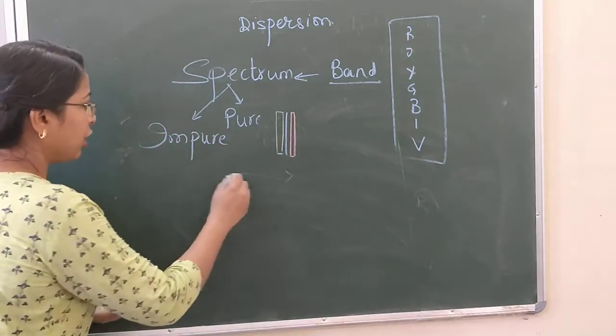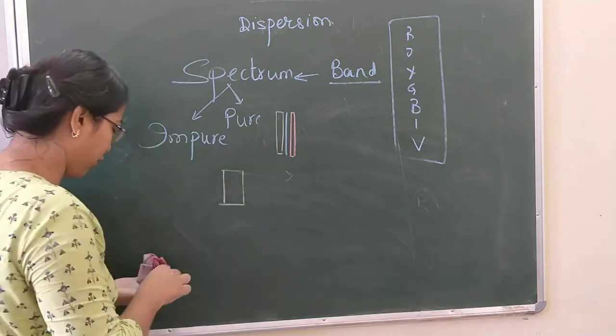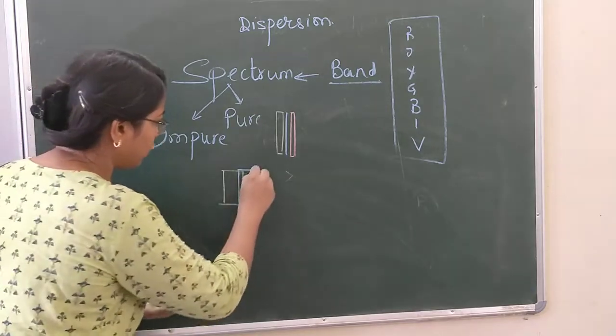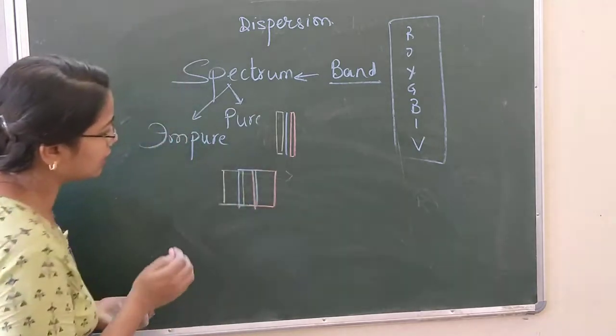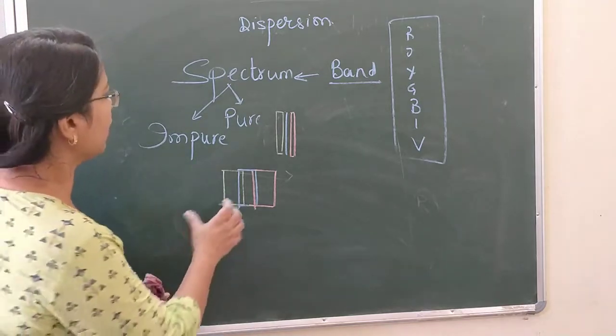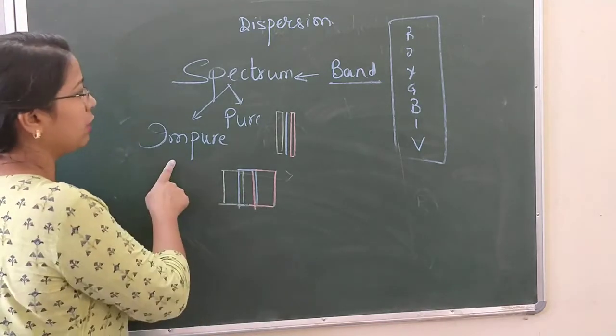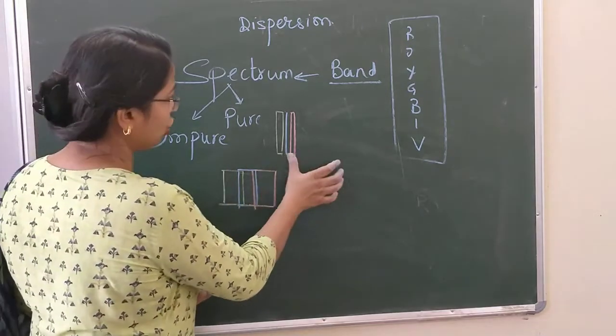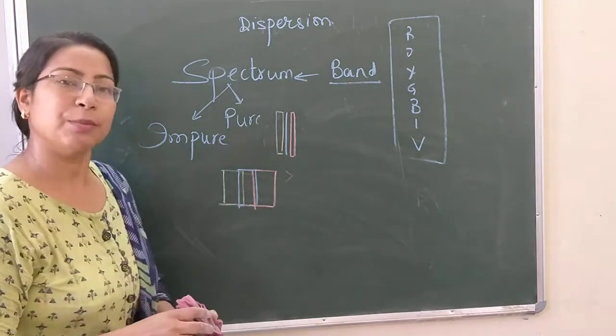But in nature, we are not able to see such an arrangement; instead we see an arrangement the way I am drawing it, where the different colors overlap with each other. When the different colors overlap, it is called an impure spectrum, and when they are distinct from each other, it is called a pure spectrum.